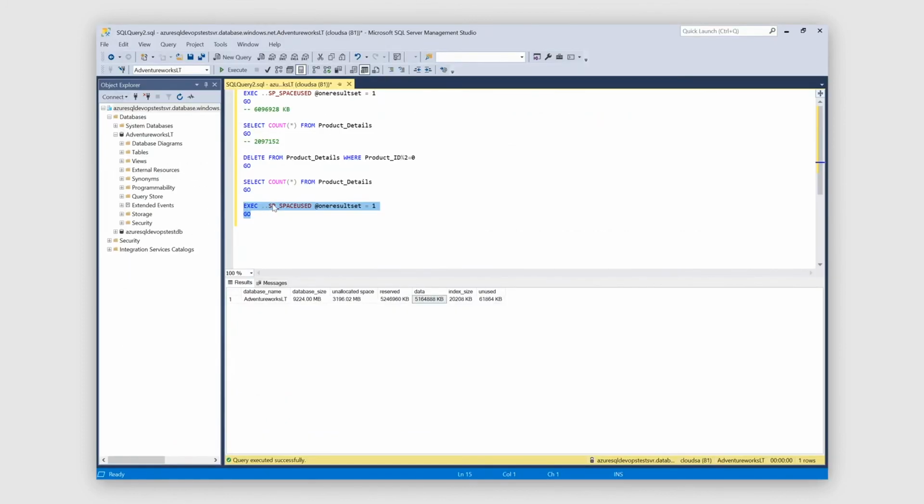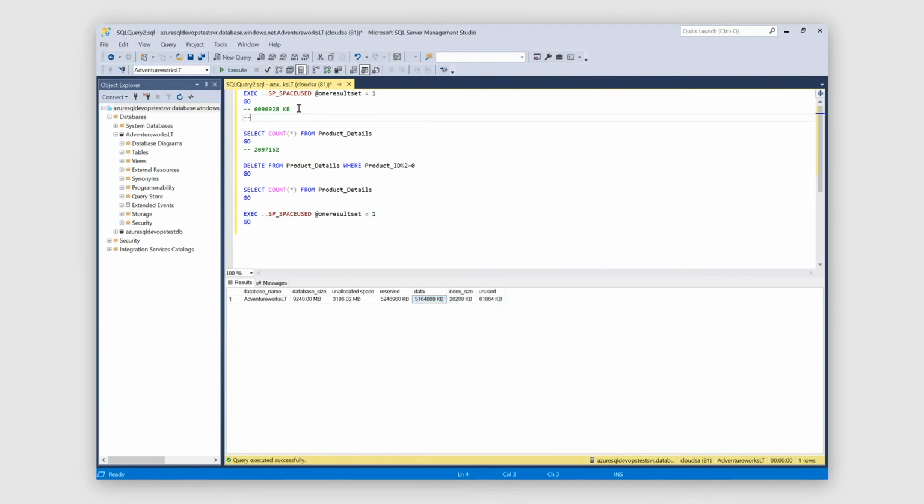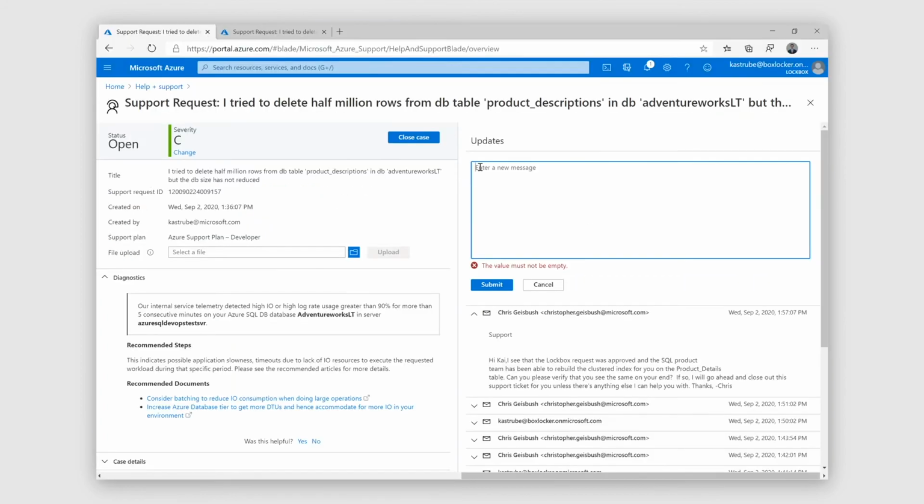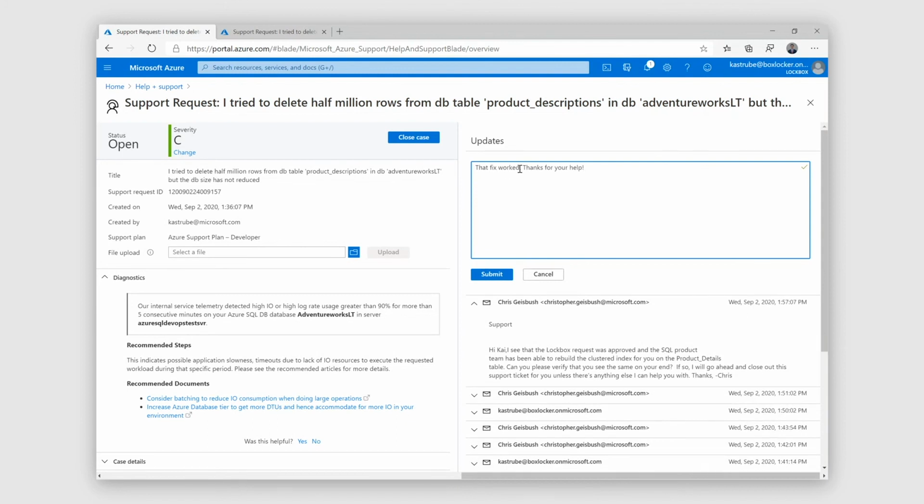So now we're back at the SQL database and we can run this command and see what the space used looks like now. And so let's copy this value in for comparison. And you can see that by deleting 500,000 rows from that one table, we're able to save a gigabyte of data and achieve the goal we were originally set out for. So this incident's resolved. So let me switch back to the customer support agent and finish out that conversation. So that fixed our issue, and so let's update the support engineer and show that the issue's been resolved.